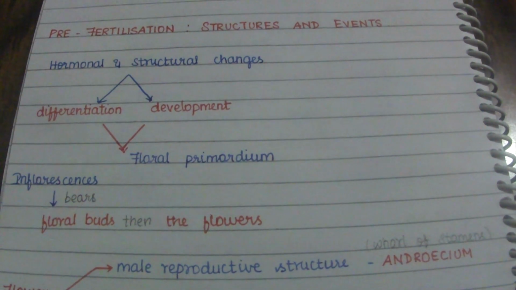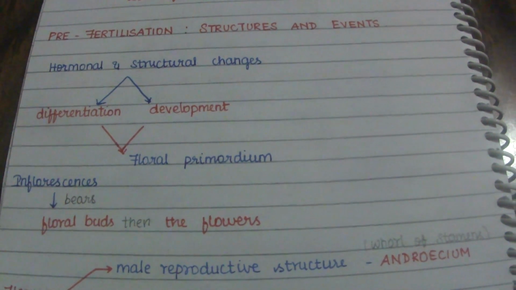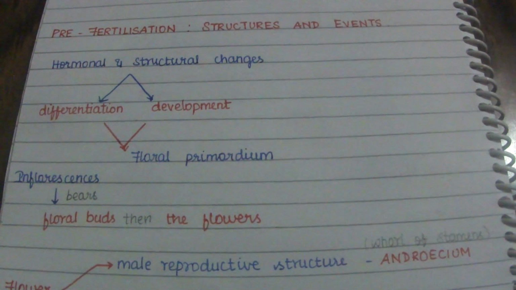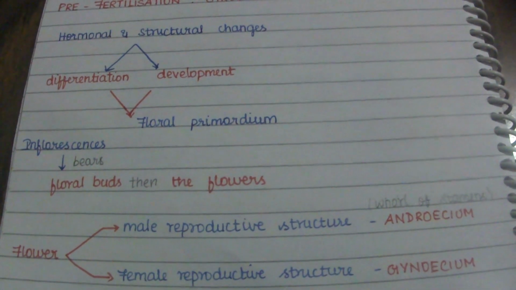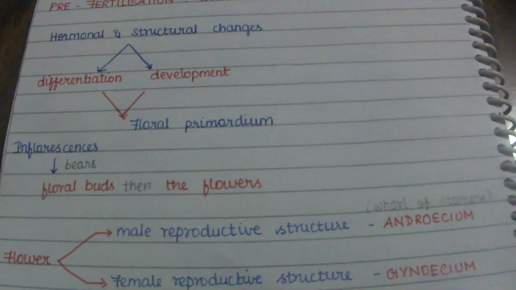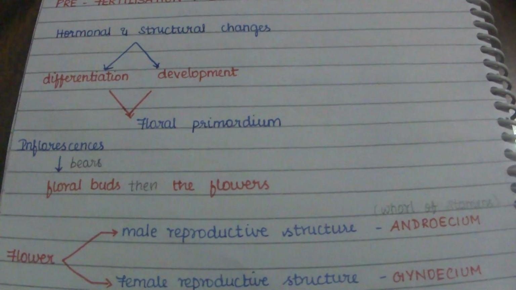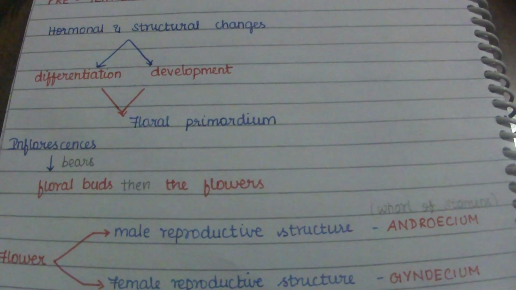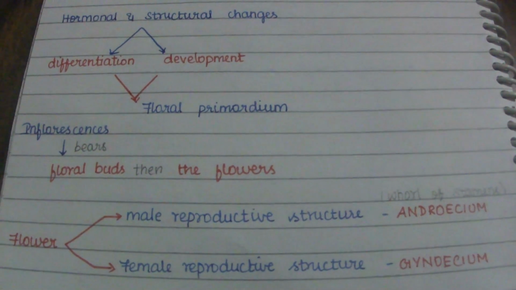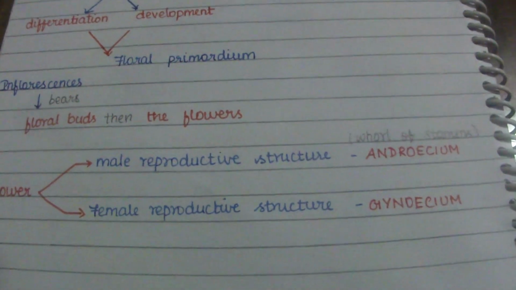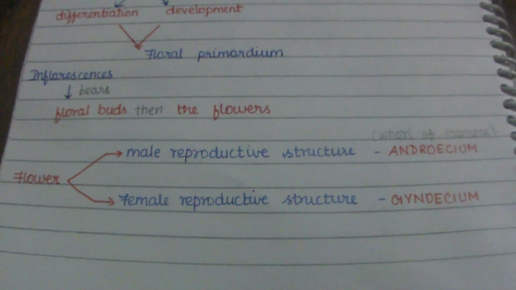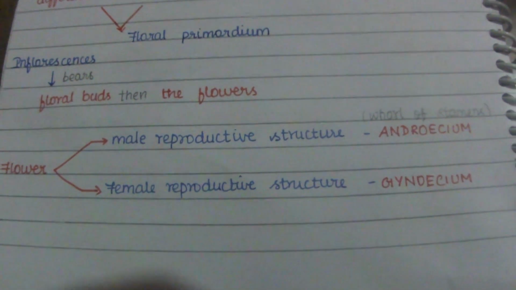The inflorescence then bears the floral buds, and finally comes the flower. The flowers have a male reproductive structure and a female reproductive structure.